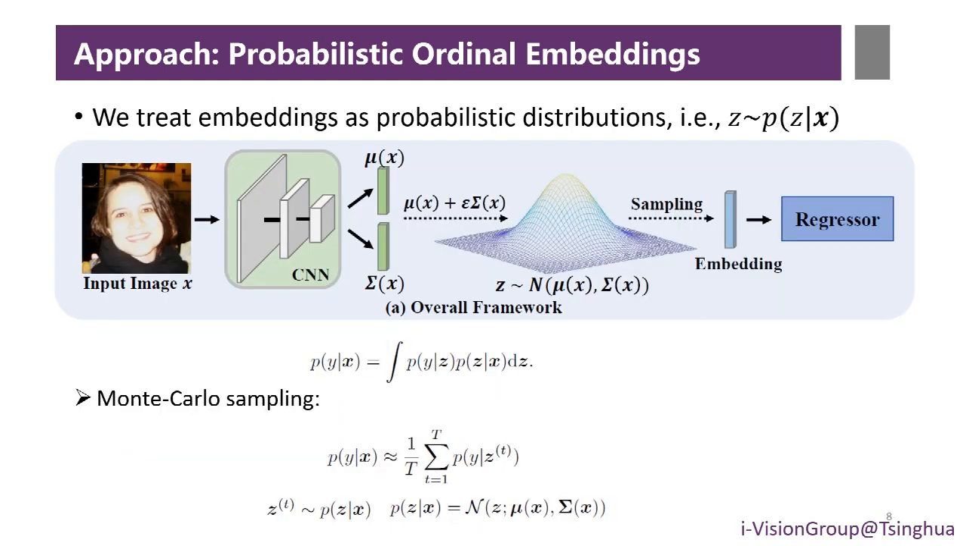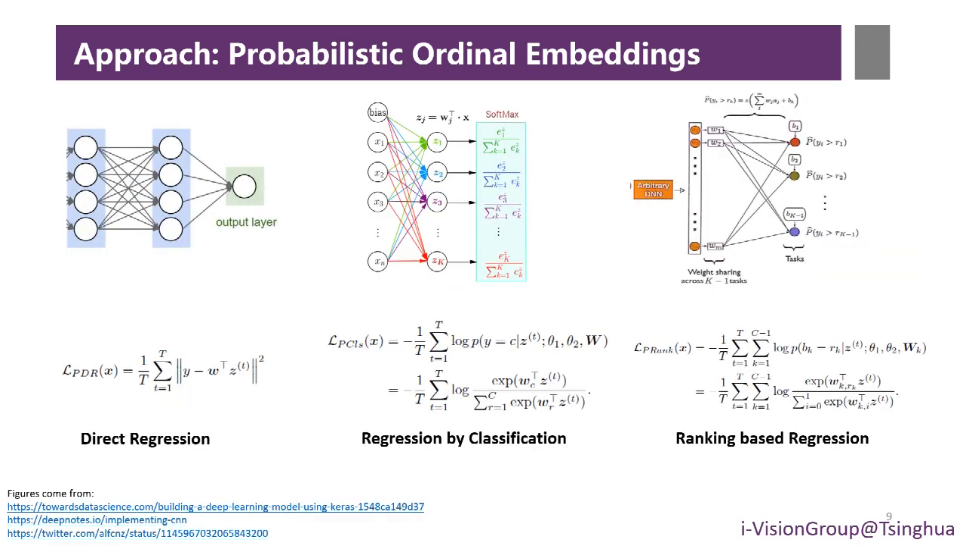Given an input image x, we first obtain the mean and diagonal covariance of a multivariate Gaussian distribution respectively. Then we sample embeddings from this distribution with the reparameterization trick. Lastly, the sampled embeddings are sent to a popular regressor for prediction. Under the above framework, we can have different formulations for different regression methods.